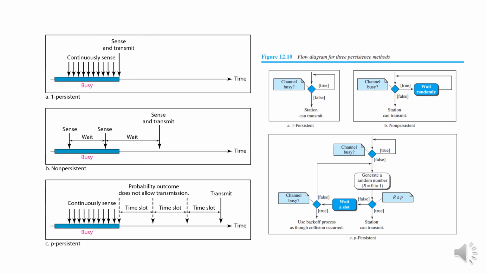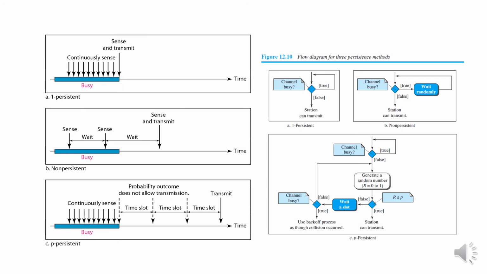These are the representations of 1-persistence. In the case of the 1-persistent method, the frames can be transmitted continuously. In the case of the non-persistent method, if the channel or link is busy, it waits some random amount of time, then senses again and transmits the data. With respect to p-persistent, with the probability of p, the station can send the data.